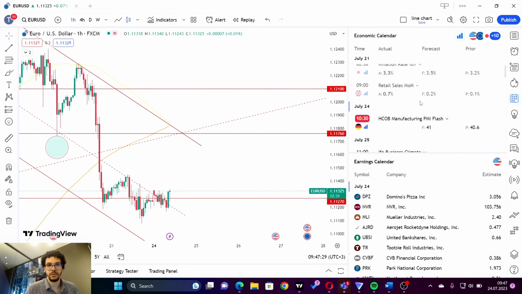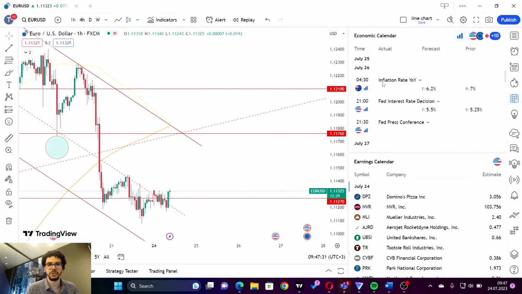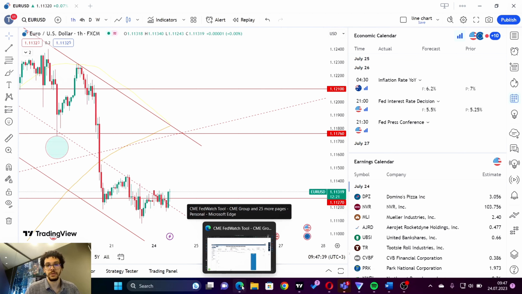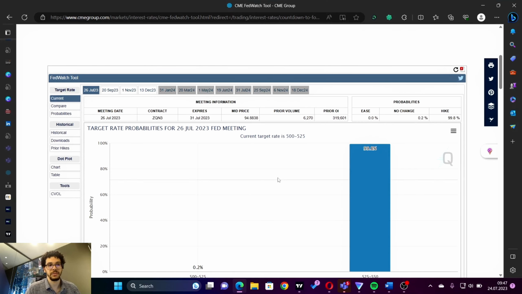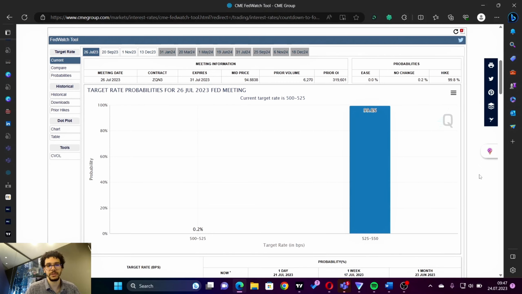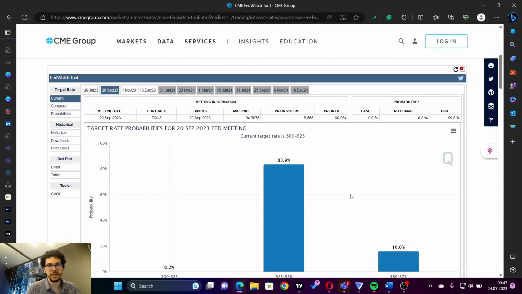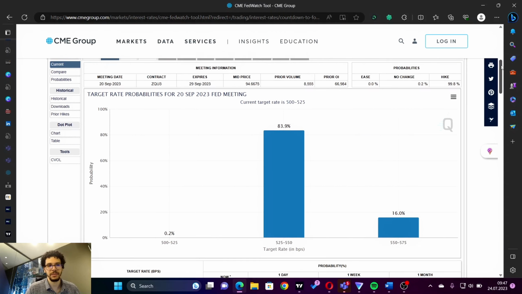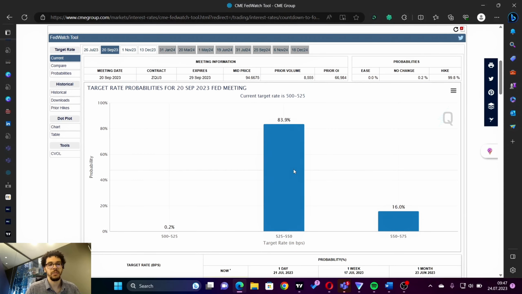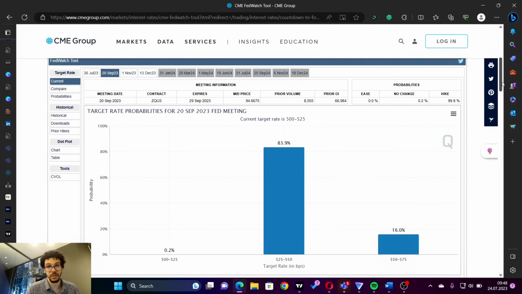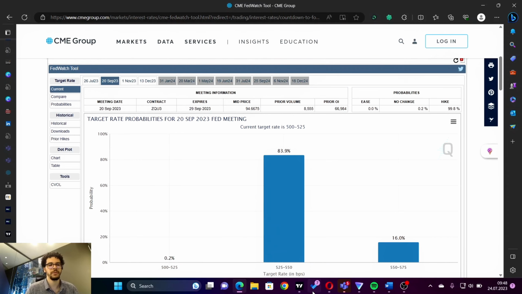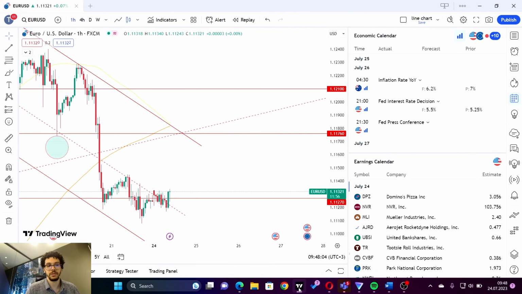We're starting with the US on the 26th. We will have the Federal Reserve rate decision. We are waiting for a possible 0.25 increase. The market is pricing 90.8% that there will be this hike, but the market is also pricing that it will be the last hike, with 83.84% that there will be no hike in September. So the market is pricing that this will be the last hike by the Federal Reserve.